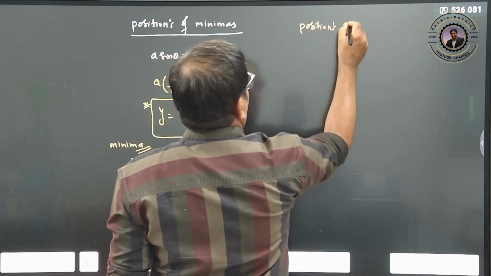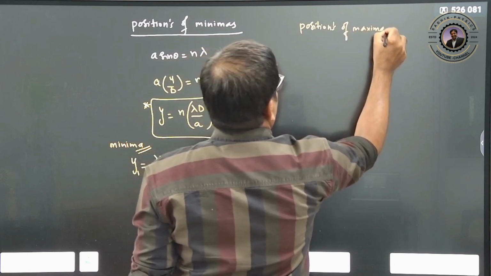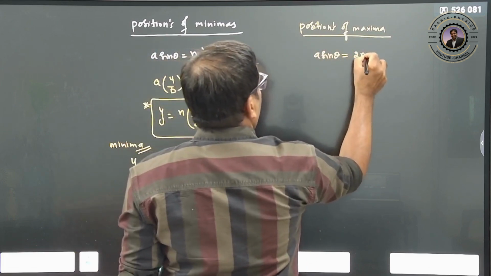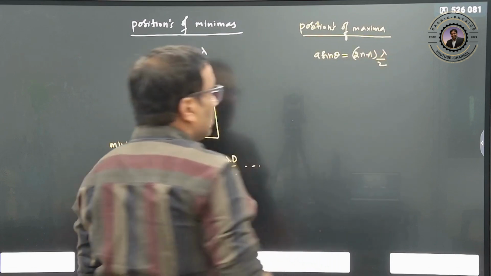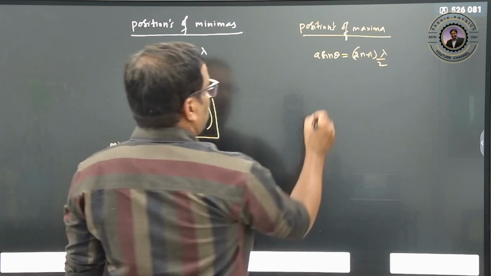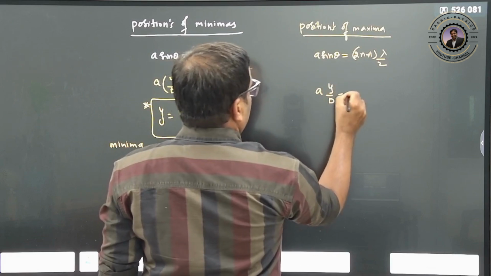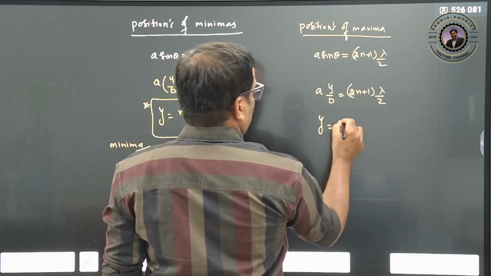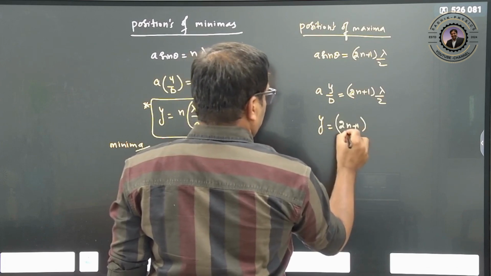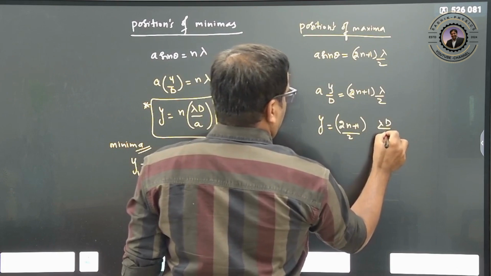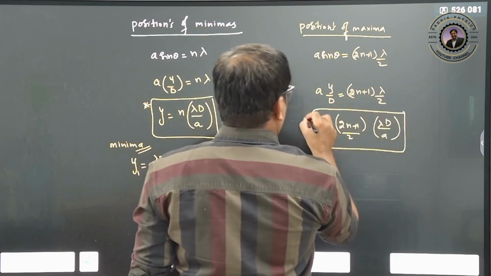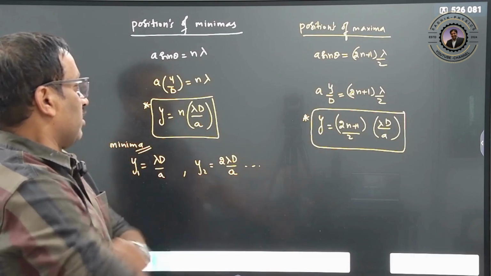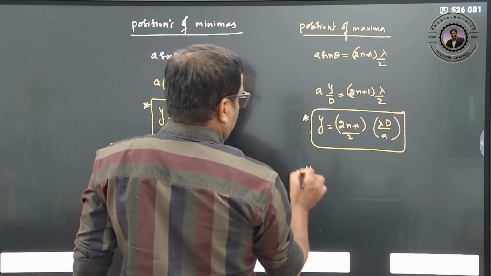Positions of maximas. You know that a sin theta is equal to 2n plus 1 into lambda by 2. Clear? So for the positions of the maximas, a into y by d is equal to 2n plus 1 into lambda by 2. So y is equal to 2n plus 1 by 2 into lambda d by a. These are the positions of our maxima. Clear? So here is the first maxima, and these are the maximas.